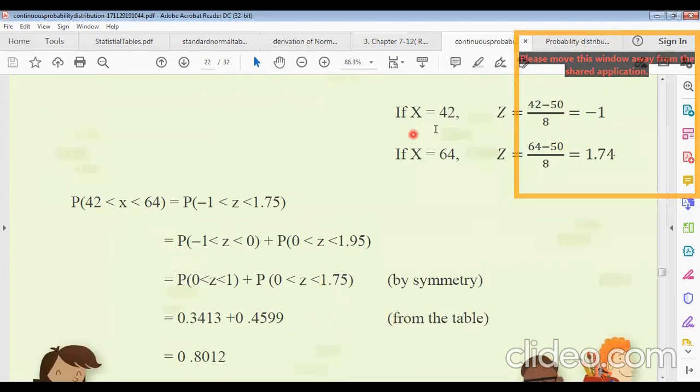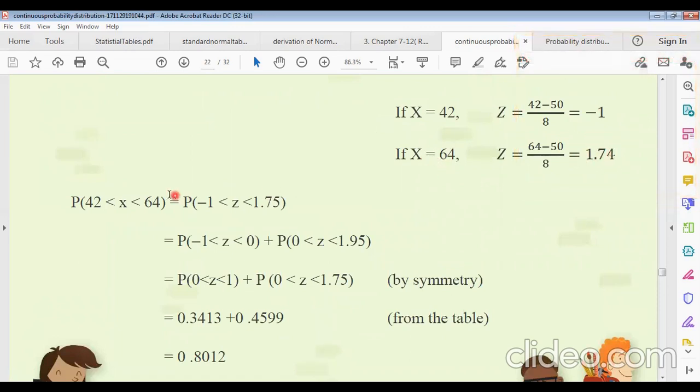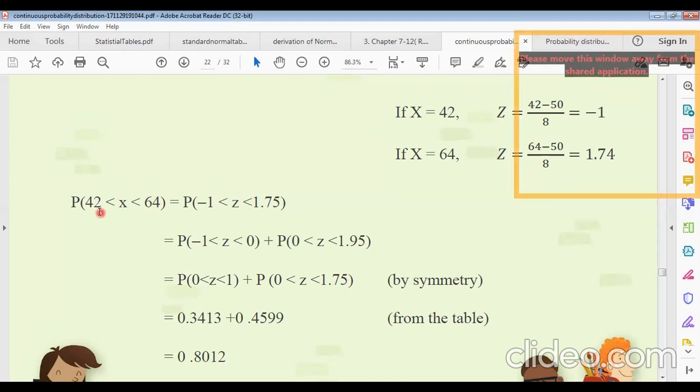For X equals 42, Z equals minus 1, and for X equals 64, Z equals 1.74. Now we have to find the probability of X between 42 and 64. In terms of Z, this is the probability between minus 1 and 1.75. We are counting 1.74 as 1.75, no problem.